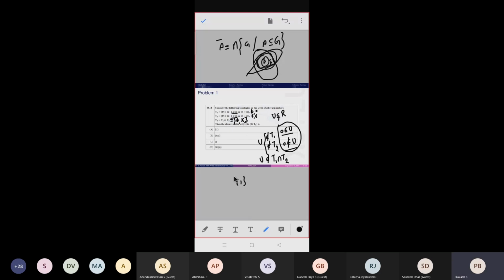Closure of the singleton 1. That means we want to take an intersection of all closed sets which contain singleton 1, right? But here there are only two open sets.